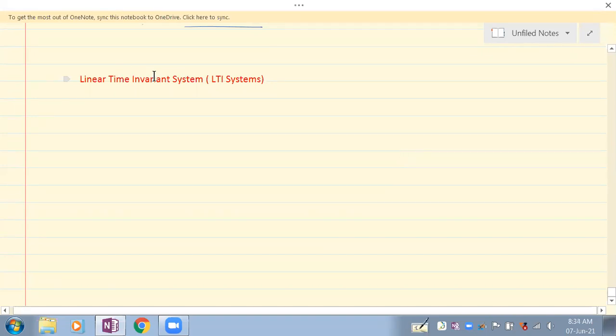Why? Because it would be easier for us to understand a system if we consider these assumptions. We don't test whether it is linear or time invariant, but all the systems that we're going to consider in this topic are linear time invariant.